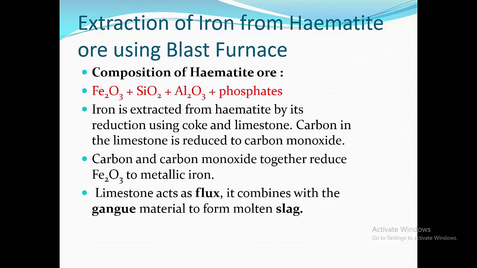Iron is extracted from hematite by its reduction using coke and limestone. Carbon in the coke is reduced to carbon monoxide. This carbon and carbon monoxide together reduce Fe2O3 to metallic iron. Limestone acts as a flux. It combines with gangue material to form molten slag.